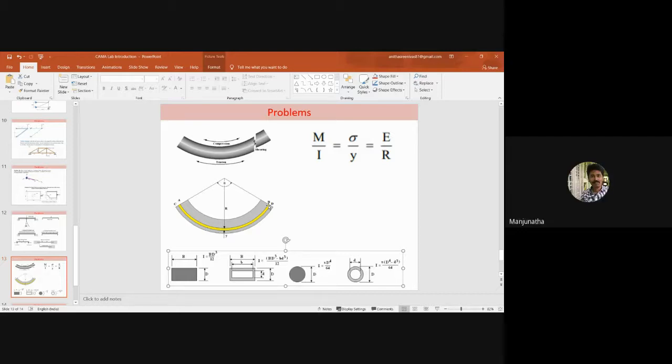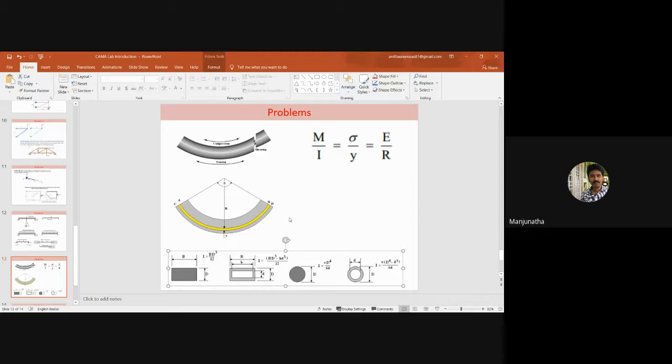That is why it is named the neutral axis. Only the outer fiber and inner fiber get induced with stresses, and also with bending moment and shear, that is, a shearing action.